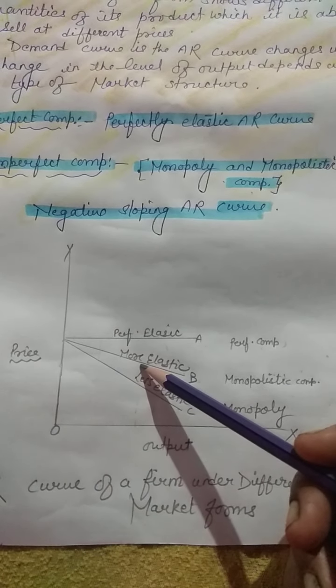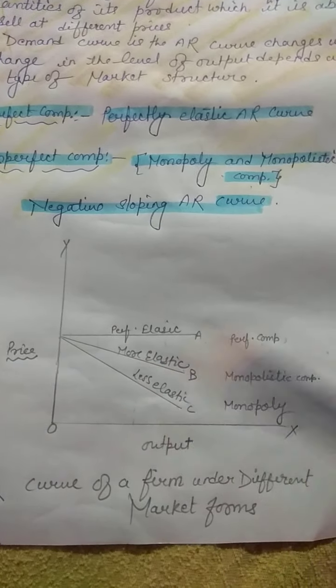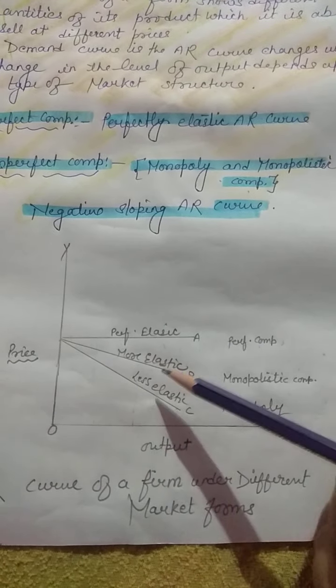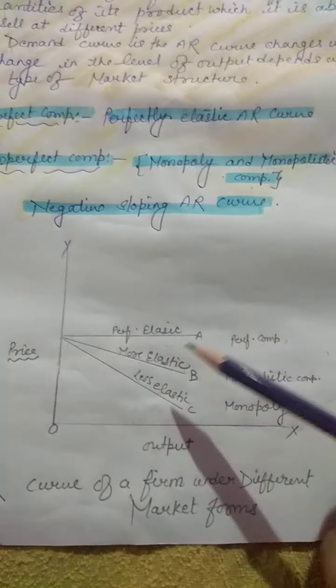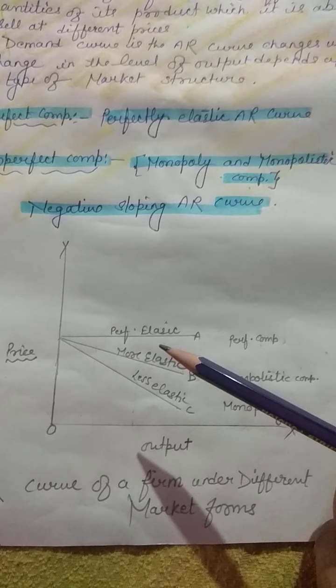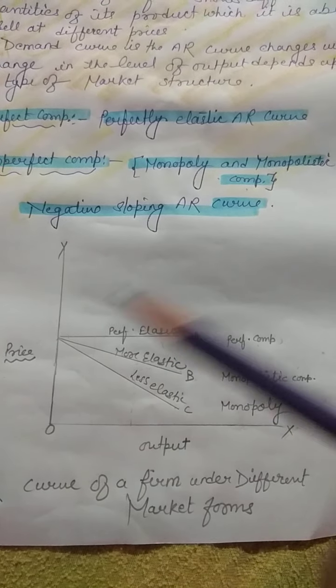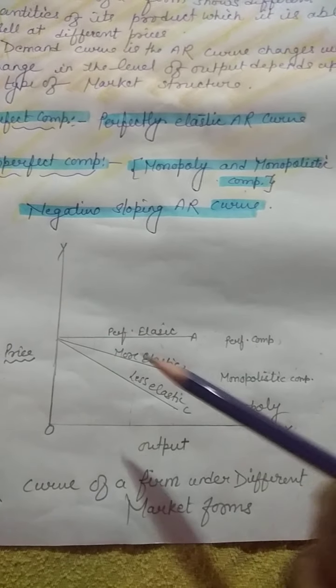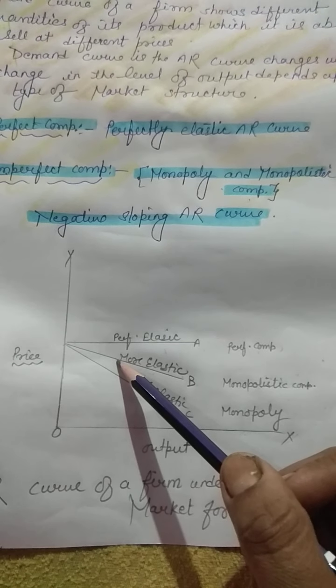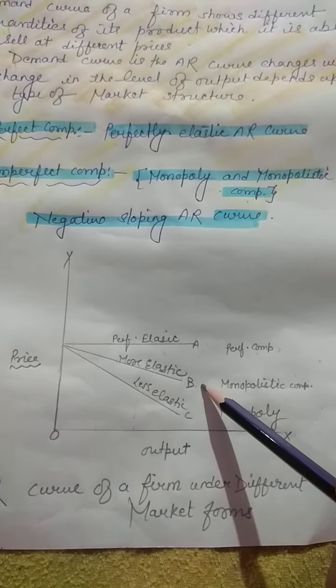That's why the seller can reduce the price, because he wants to increase the quantity of the product he is selling. A small change in price will bring a large change in the demand of the consumer. That's why it is more elastic.